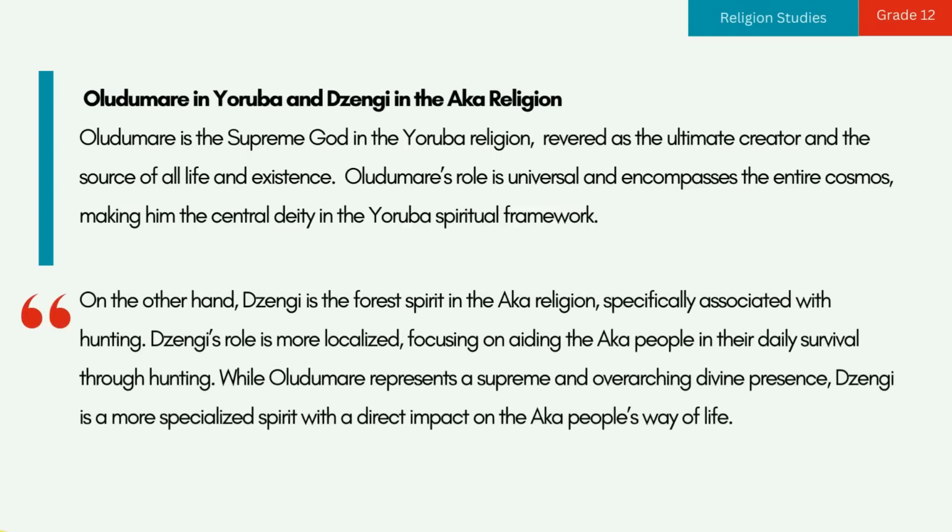On the other hand, Genji is the forest spirit in the Aka religion, specifically associated with hunting. Genji's role is more localized, focusing on aiding the Aka people in their daily survival through hunting. While Olujima represents a supreme and overarching divine presence, Genji is a more specialized spirit with a direct impact on the Aka people's way of life.